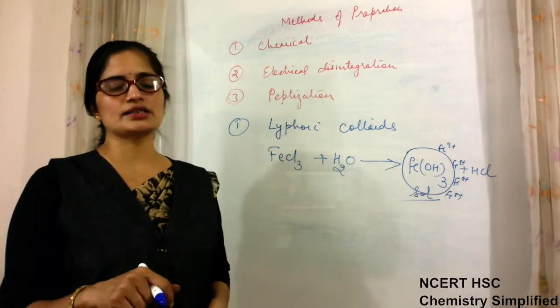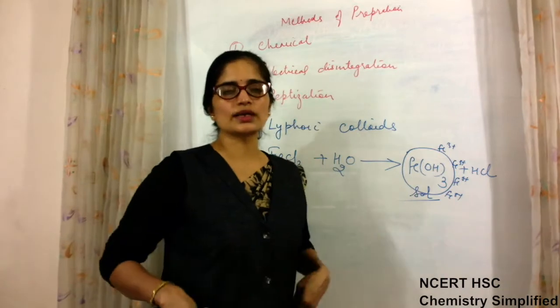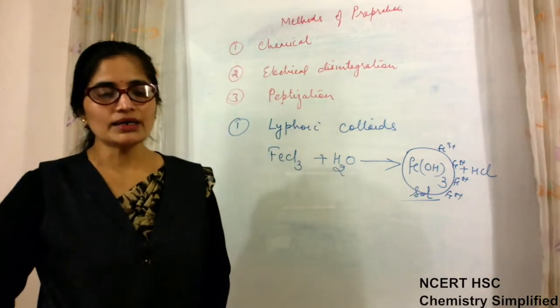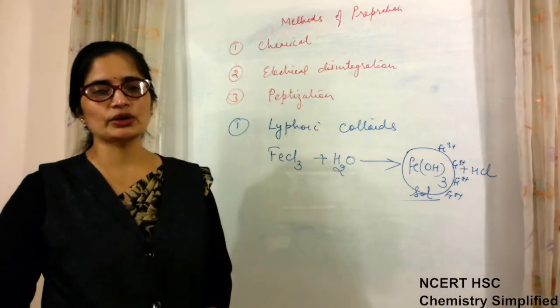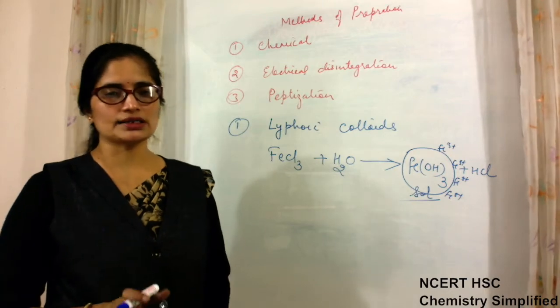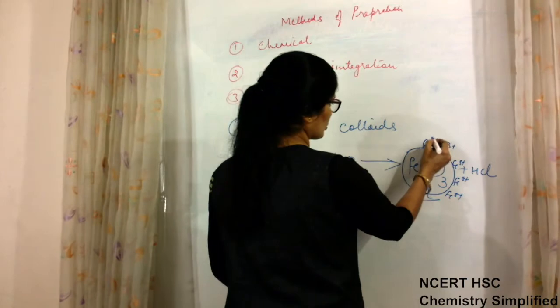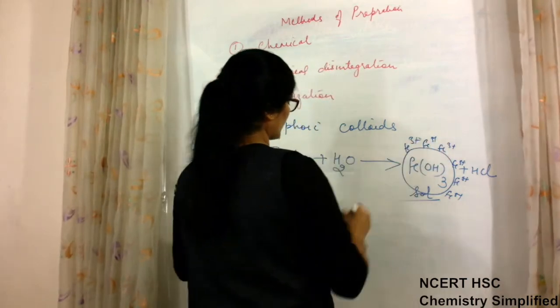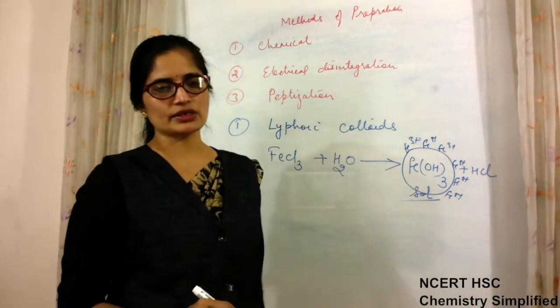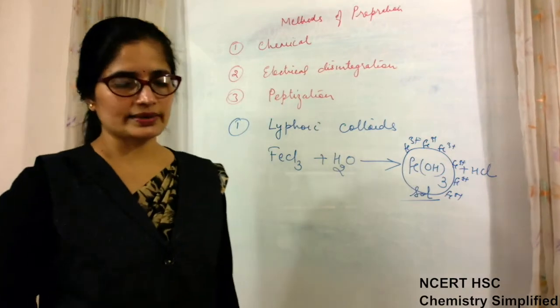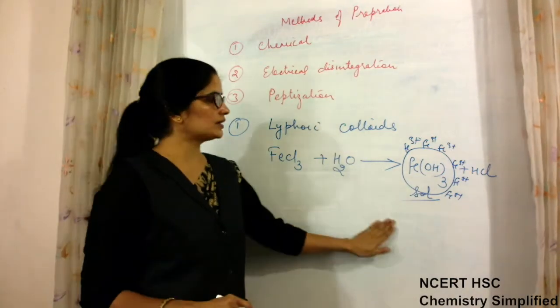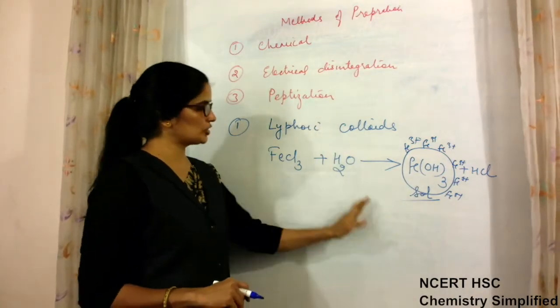If negative ion is adsorbed on the surface, that sol is known as negative sol. But some charge is always present on the surface of colloidal particles, then only they become stable. So this is Fe3+ charge adsorbed on the surface of ferric hydroxide molecules. This is the chemical method. One example of chemical preparation is this.